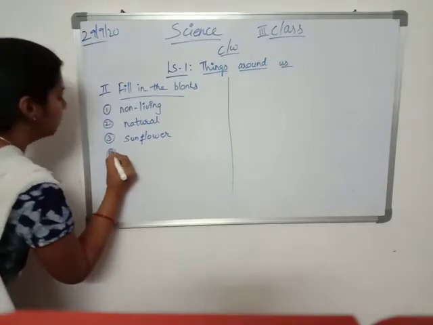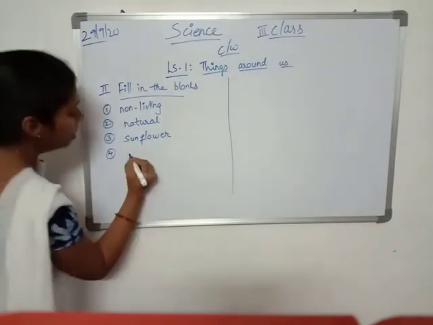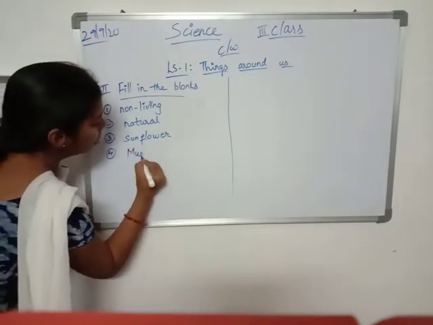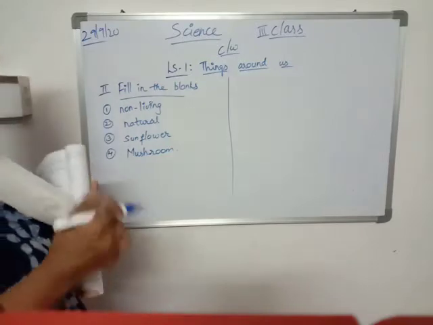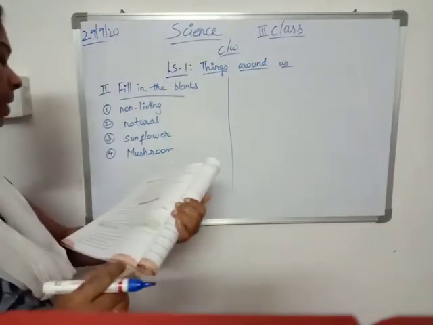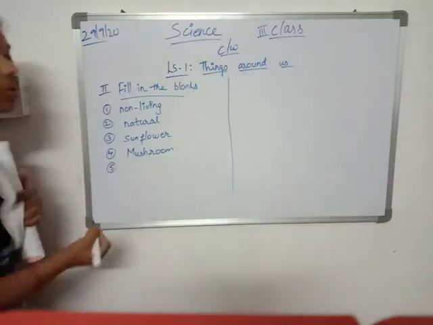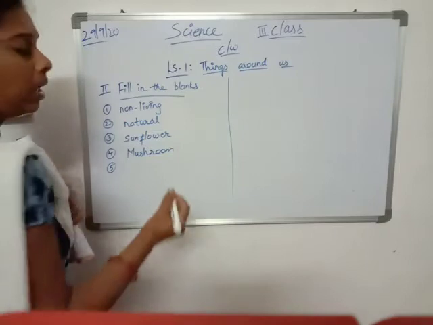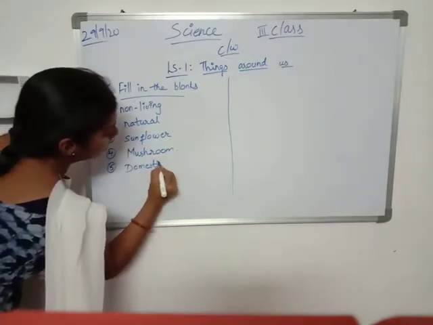Fourth one. Dash is a non-green plant. What is a non-green plant? Mushroom. Have you ever seen a mushroom, children? It is white in color, but not green. Some animals are kept by men in their houses. What are the animals which are kept by men in their houses called? They are called domestic animals.